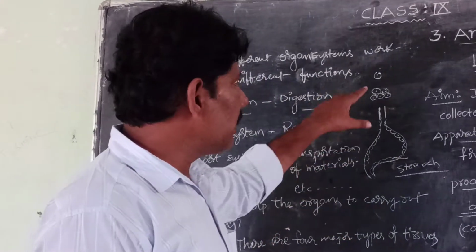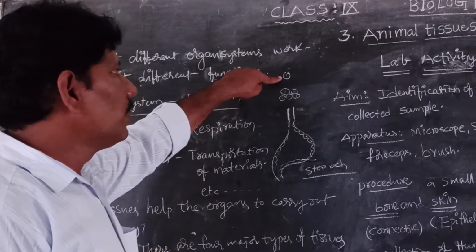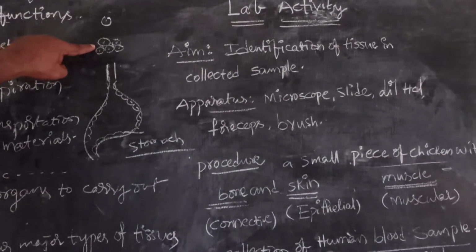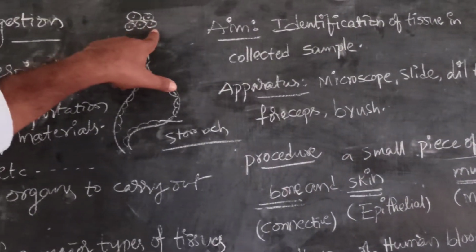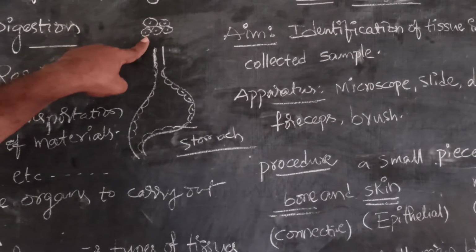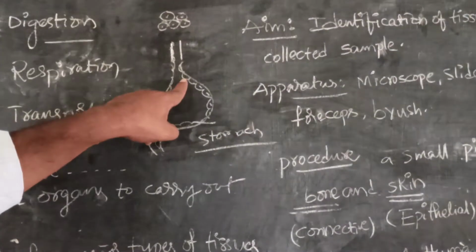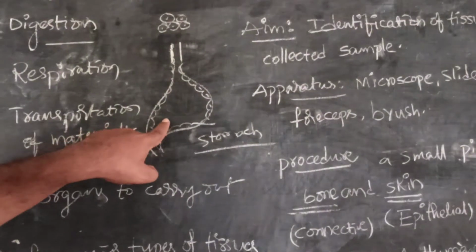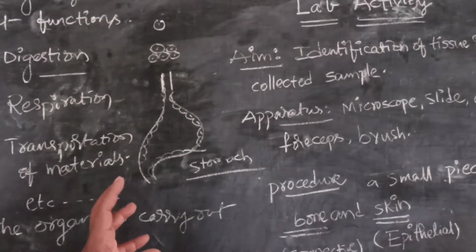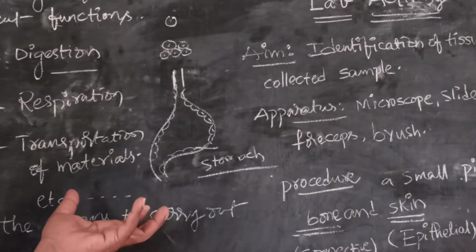For example, this is one cell, a typical animal cell. A group of cells having a similar structure and meant for a similar function, for example these animal cells, make up the stomach. The stomach is an organ meant for temporarily storing food material for digestion.